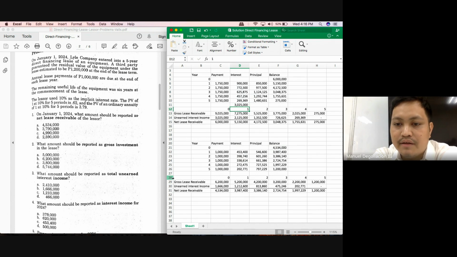So deduct the 338,614 from the 1 million collection in year 3. That means the principal component would be 661,386. Deduct that amount from the previous balance, and the balance of your lease receivable net of unearned interest income would be 2,724,754.